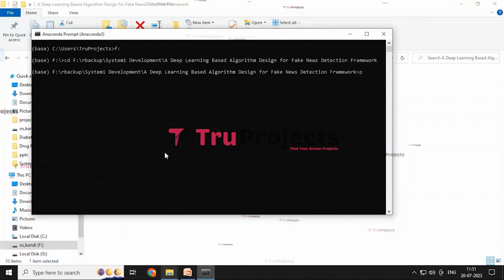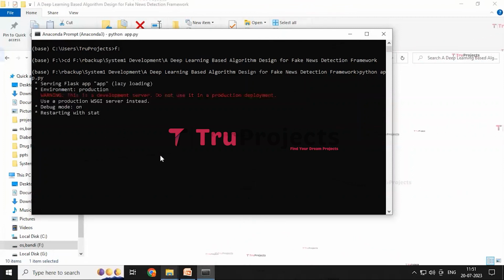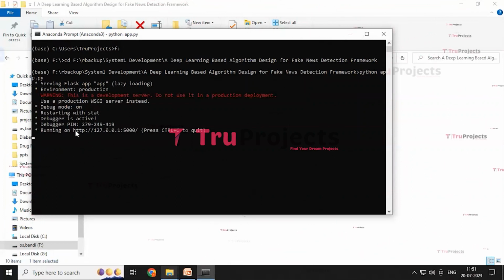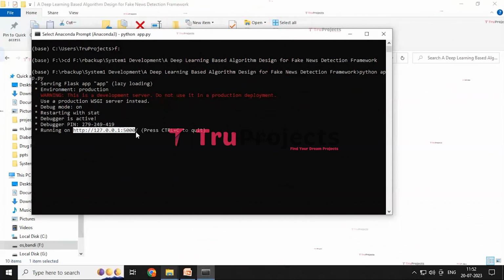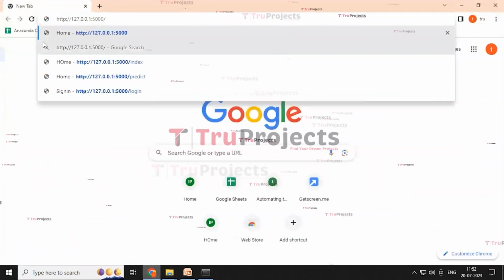After this, we need to write another command, that is python space app.py. This command is used to execute the Python script and perform a runtime check for any syntax errors or logical issues, and then click on enter. By running the app.py file, the Flask framework will host the application locally at the default address. We need to copy this local link provided by the framework and paste it in the web browser, and I preferably use Chrome. Copy this address, open Chrome, paste this link and then click on enter.